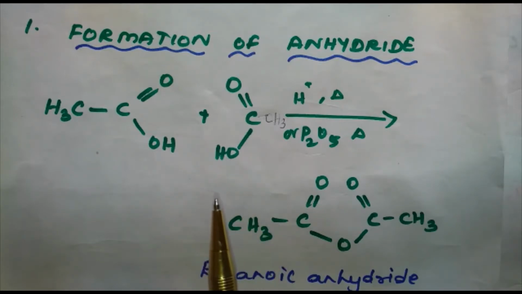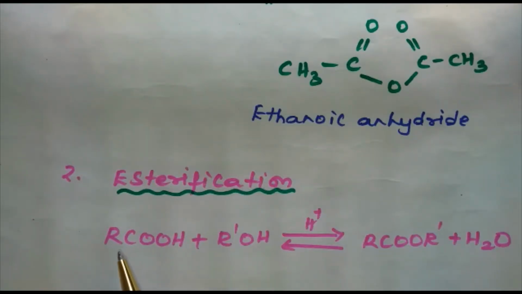And next one is esterification reaction. In esterification reaction, the carboxylic acids are esterified with alcohols or phenols in presence of mineral acids such as concentrated H2SO4 or HCl as catalyst. They give the corresponding ester. Here we have taken the carboxylic acid and alcohol in presence of mineral acid such as concentrated H2SO4 or HCl gas as catalyst to give the corresponding ester RCOOR' plus H2O.